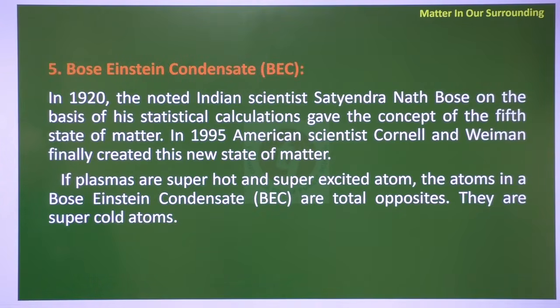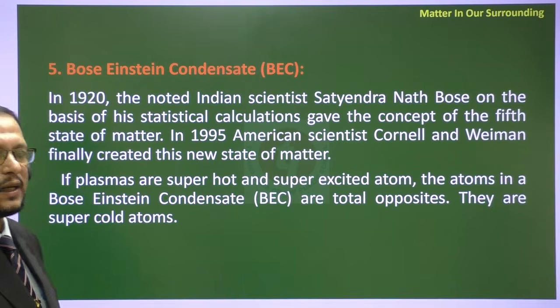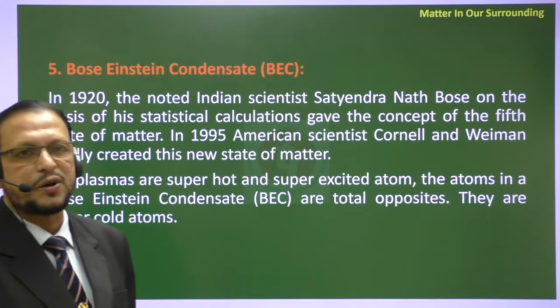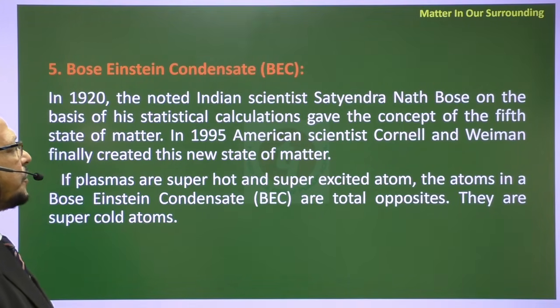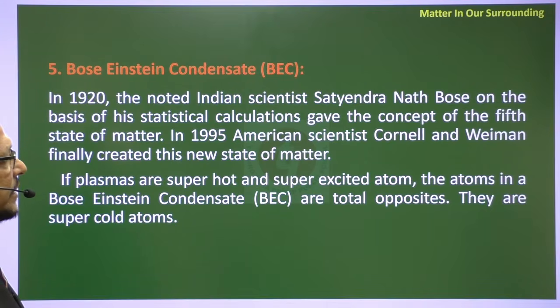Then it is the fifth state of matter, that is called the Bose-Einstein condensate. The noted Indian scientist Satyendranath Bose, in 1920, on the basis of statistical calculations, gave the concept of the fifth state of matter.